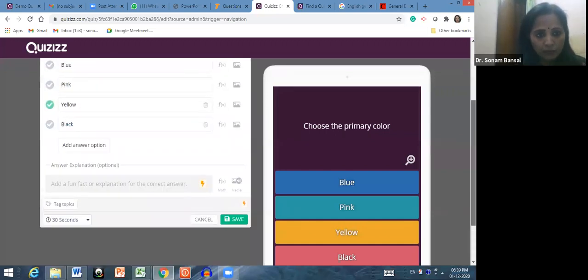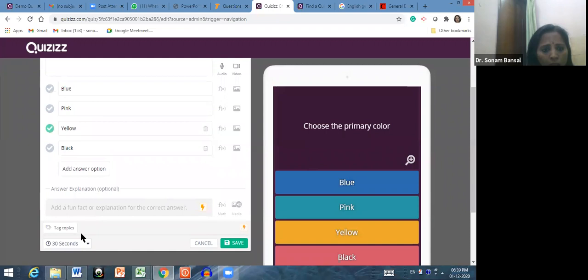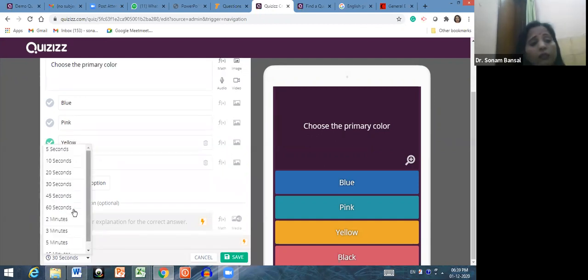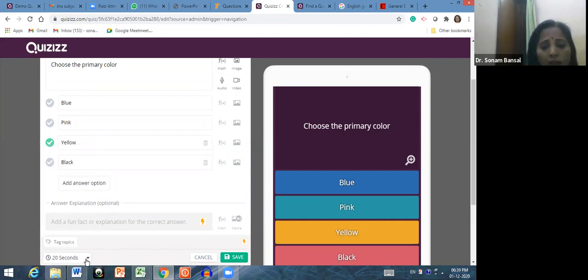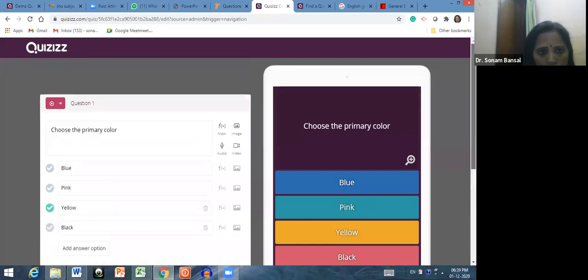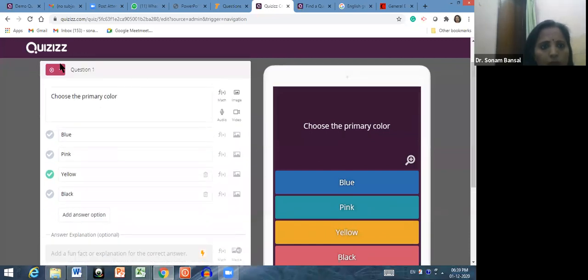Right from here, you can generate the mathematical equation that you want to add for mathematical students. Okay, and let me tell you more. You want the students to answer these questions in 20 seconds or less than 20 seconds, or 10 seconds or 5 seconds. So let me change the time to 20 seconds, and after that you have to click here on save. Now see, from here you can choose multiple choice, checkbox, fill in the blanks or poll. You can make those changes.